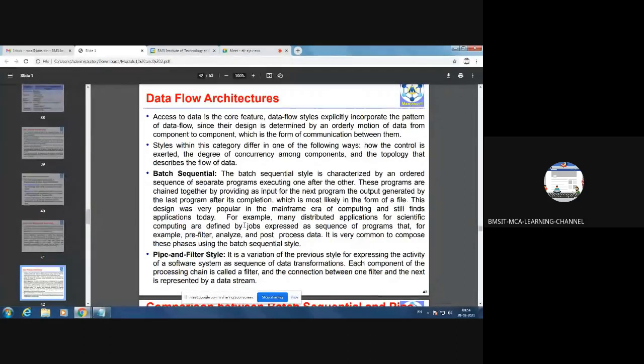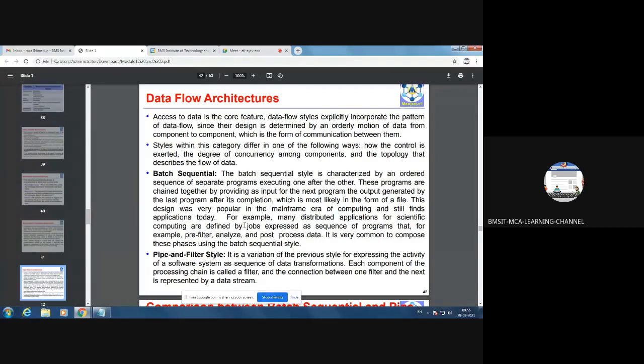Then second thing is how to deal with data, like data storage and retrieval. So for that, sometimes we go with repository model and sometimes we go with some other data models as well. So under that, first let us see the first point. Access to the data is the core feature.